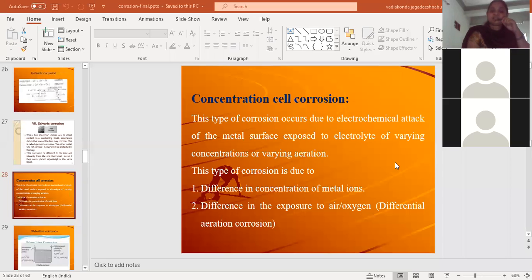Whereas the part of metal which is exposed to high concentration of oxygen will act as the cathodic part and will be protected from corrosion. In any type of corrosion, if a part of metal is acting as the anode, that will be corroded, whereas if a part of metal is acting as the cathode, that will be protected from corrosion. Under the examples of concentration cell corrosion, we will discuss different types of corrosion.